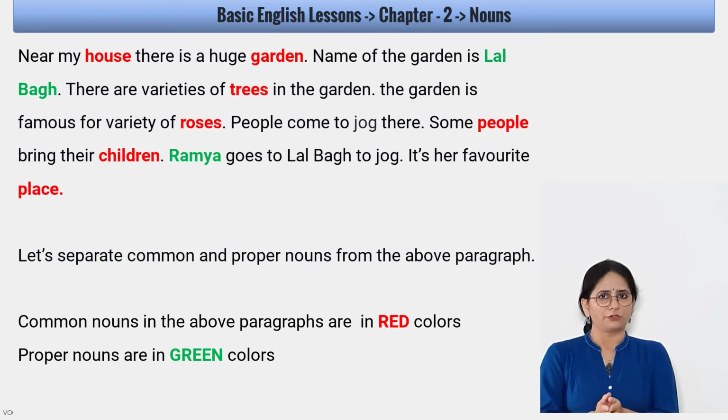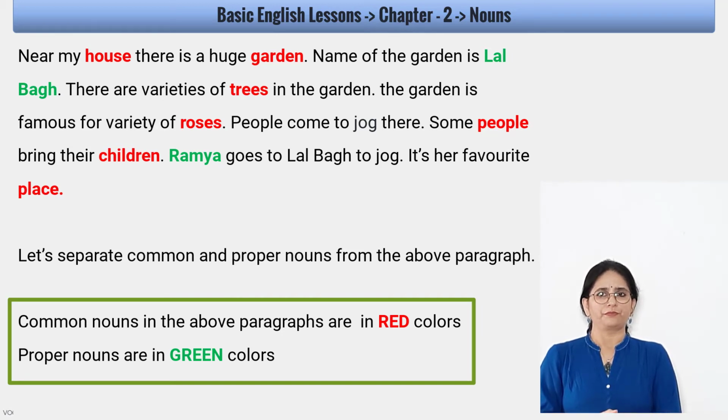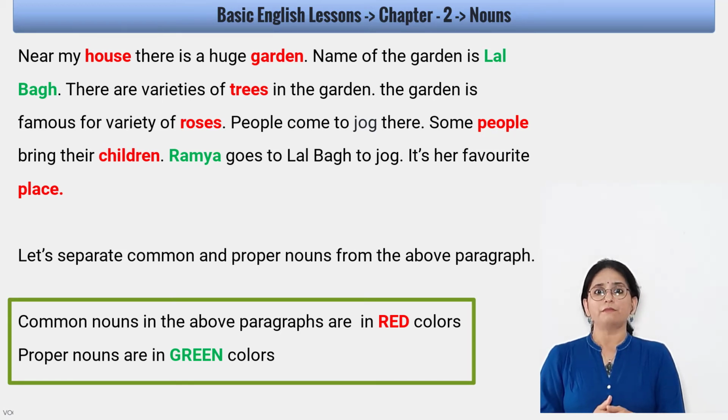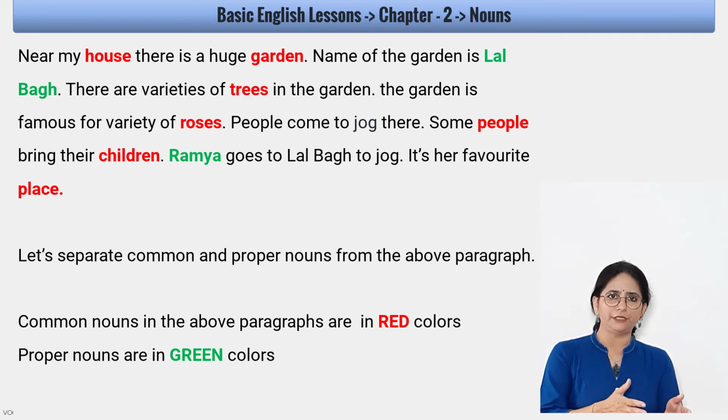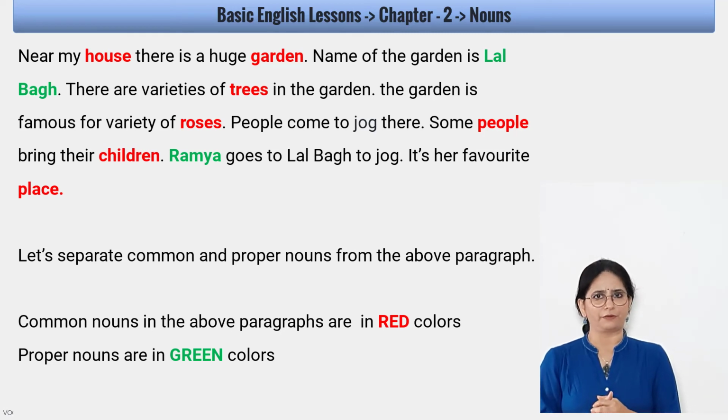Now let's separate common nouns and proper nouns from the above paragraph. What are the common nouns over there? House, garden, trees, roses, people, children, plays. Now let's see the proper nouns from the above paragraph. Lal Bagh. Why is it a proper noun? Because it's the name of a garden. And Ramya, because it's the name of a girl. So it's clear that the names which are commonly used are called common nouns. However, a particular name of a person, area or a thing is a proper noun.